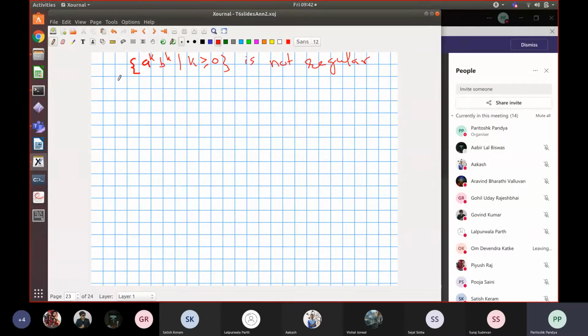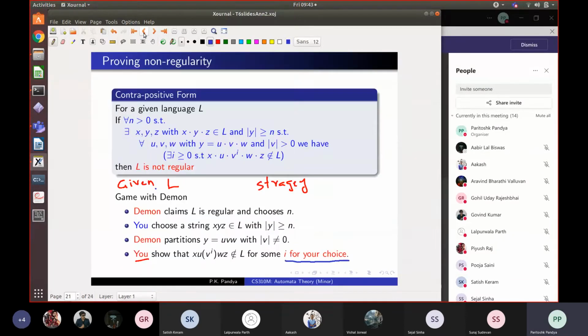So what does the daemon do? The daemon chooses N. That is his first move, right? He claims this language is regular and he chooses a number N. The contrapositive form of the regular lemma says that for all N, if you can prove this property, then it is not regular.